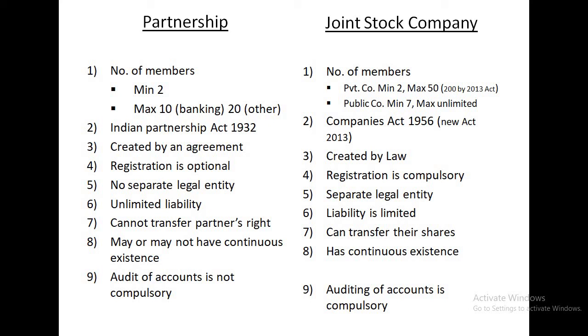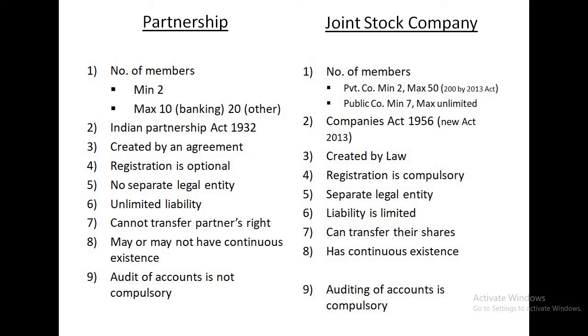The maximum number of members in a private company is 200 now. And if you take public company, the minimum number of members is 7 and the maximum is unlimited. However many people want to join the public company, anybody can join because the maximum number is unlimited. Second one, which act will be followed? In the partnership firm, it is the Indian Partnership Act 1932, and for joint stock company, it was Companies Act 1956, but the new act is 2013.